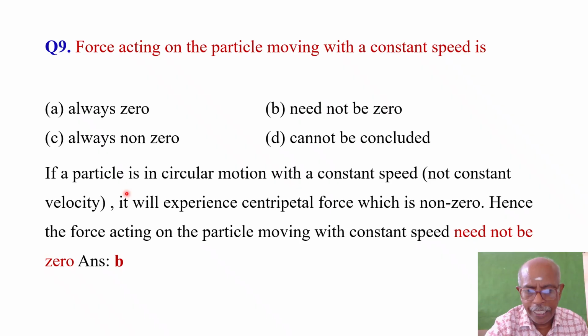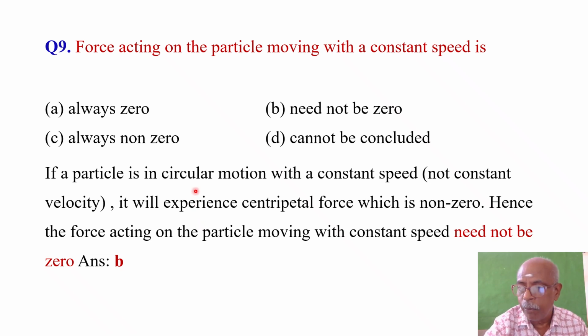In that case, F is equal to ma, the net force acting on the body will be 0. But if a particle is in circular motion with a constant speed, sir, is your answer applicable to that also? No, it's not like that. Already told, I have put that not constant velocity. There is a difference between constant speed and a constant velocity. In fact, there is a difference between speed and velocity. What is the difference? Speed is a scalar. It has only magnitude. Velocity is not so. It has magnitude as well as direction.